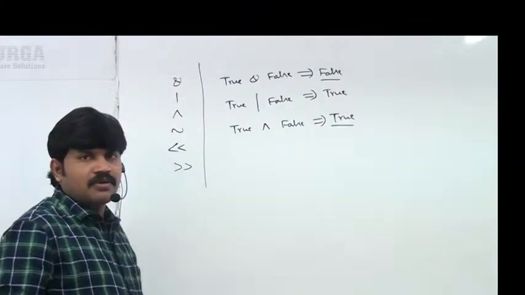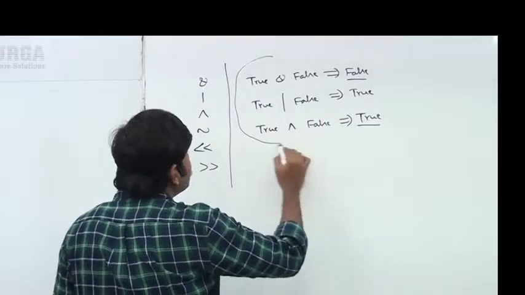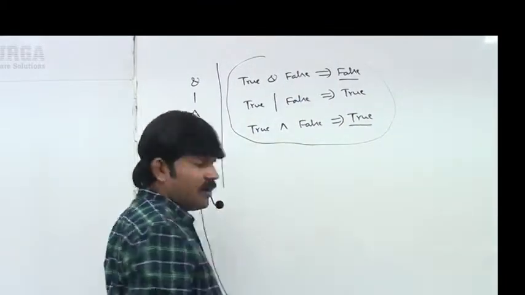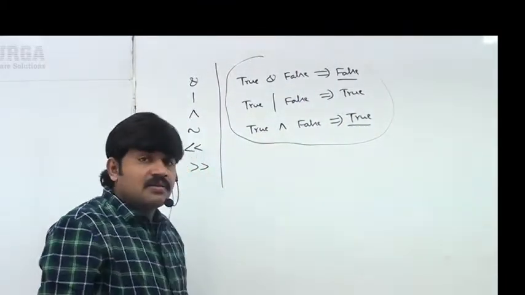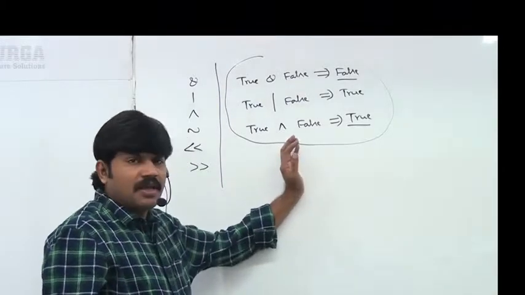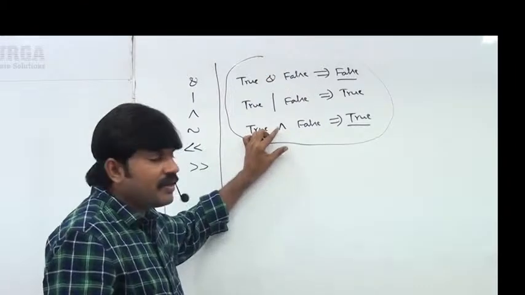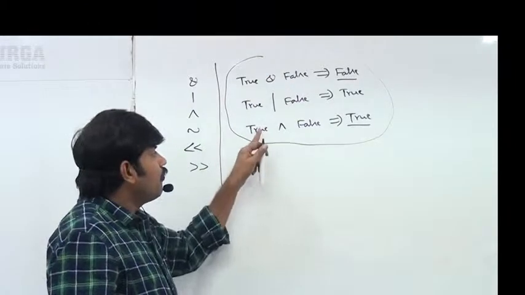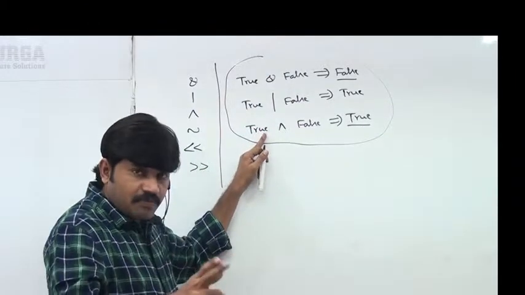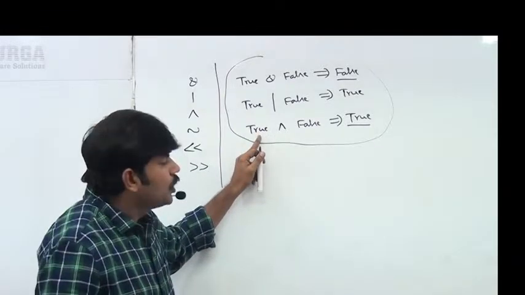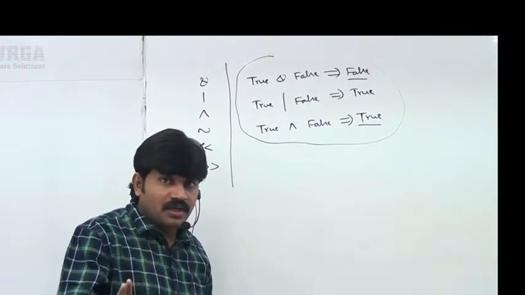Are you in a position to understand? So bitwise AND, bitwise OR, bitwise XOR: these are almost the same as the logical operators AND and OR. That's all, XOR is not there in logical operators. Here I hope you can understand. If both are the same, false is the answer. If both arguments are different, true is the answer.